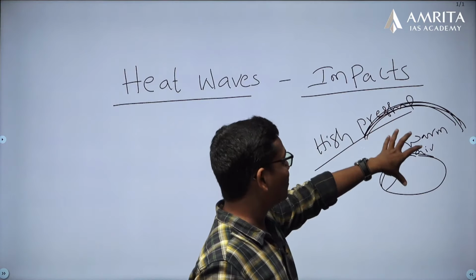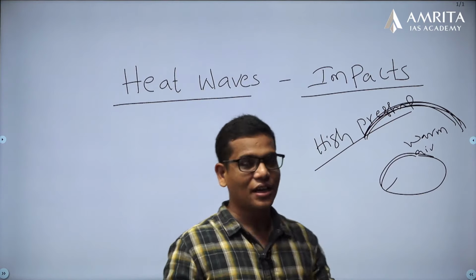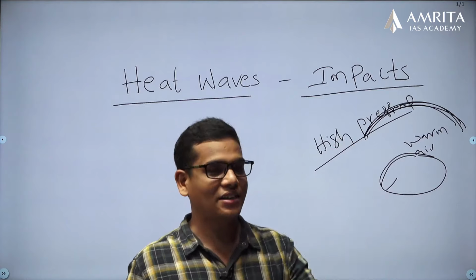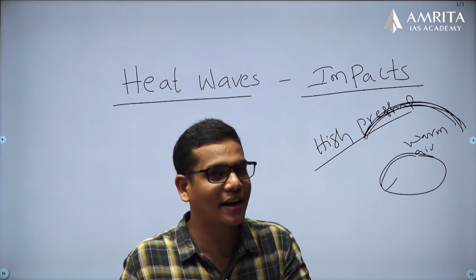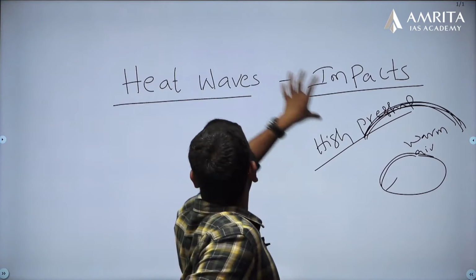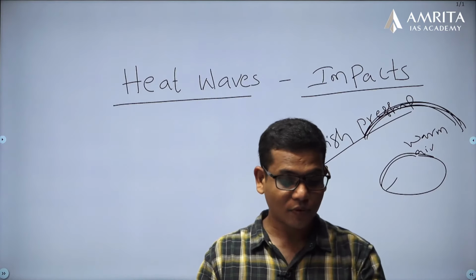Because of that, people face heat wave conditions. There is not much air circulation and there is no cool air. This is exactly the condition of a heat wave.